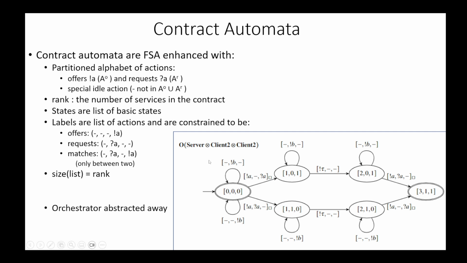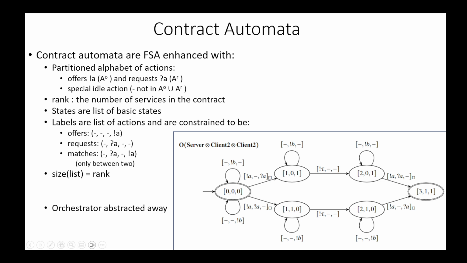The methodology of contract automata is that we can start from contracts of rank 1, for example the server and the clients. We compose them with this operator of composition to obtain a spurious composition. A spurious composition is a composition where we have unwanted behavior. For example, one property that we are interested in enforcing in this framework is the agreement between the parties.